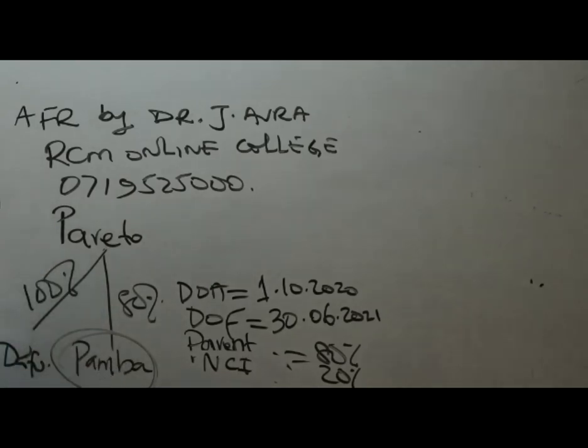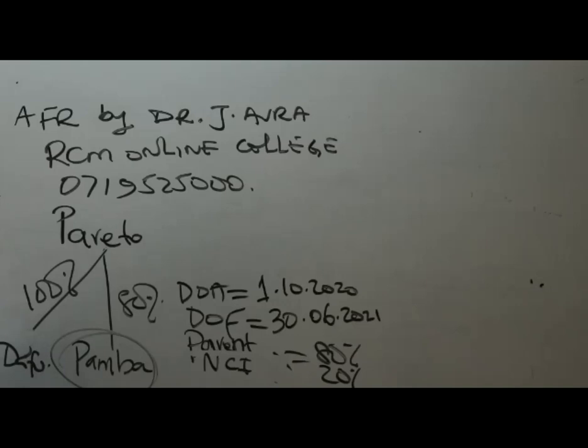If you read the question very well, we are told in note number 3 that Pareto Limited had acquired 100% equity interest in Dafu Limited a number of years ago, when its retained earnings amounted to 1750. So Dafu automatically is, just like Pamba, a subsidiary.